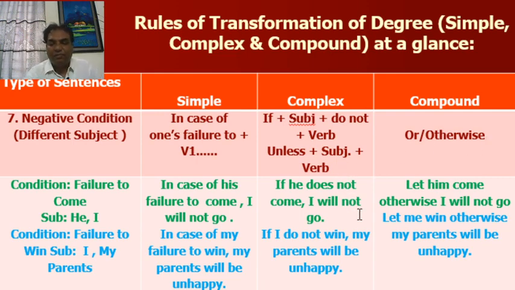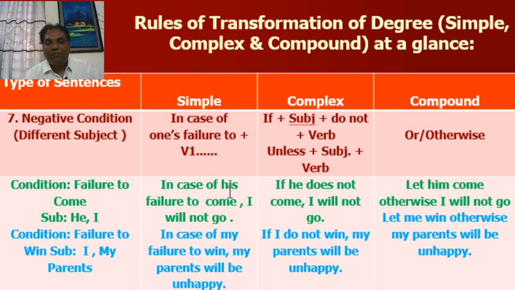Look at the example. Here it will be do not or does not. It depends on the subject. If he does not come, if the subject is third person singular number, you have to use does not. If he does not come, I will not go. Look at the simple.